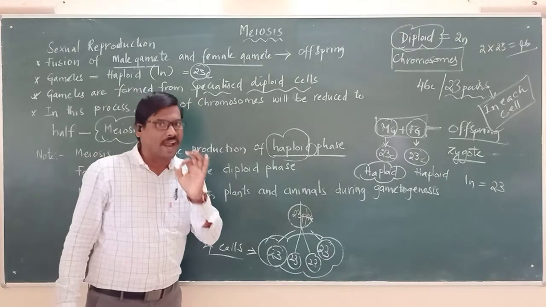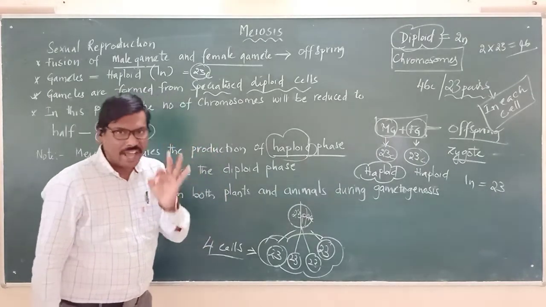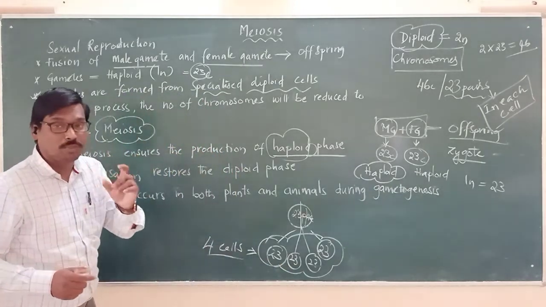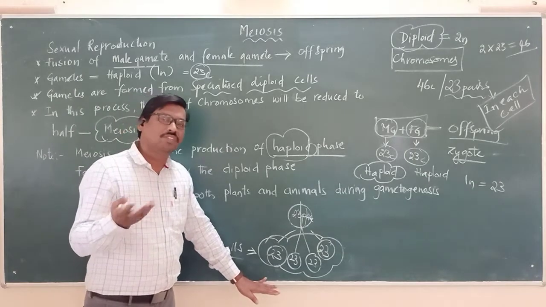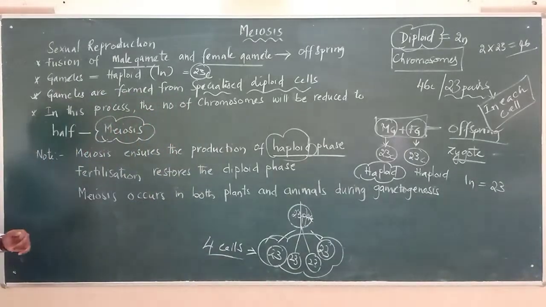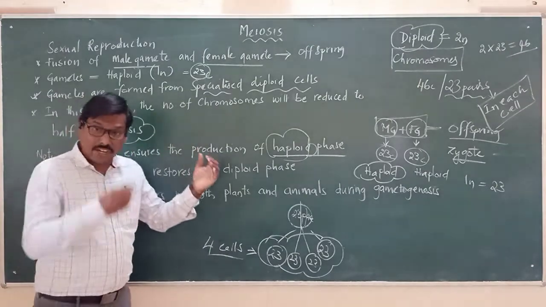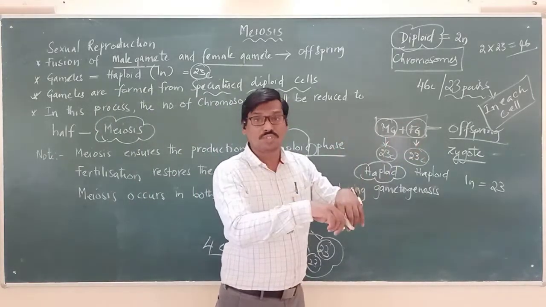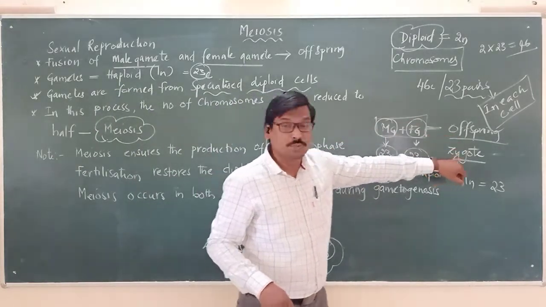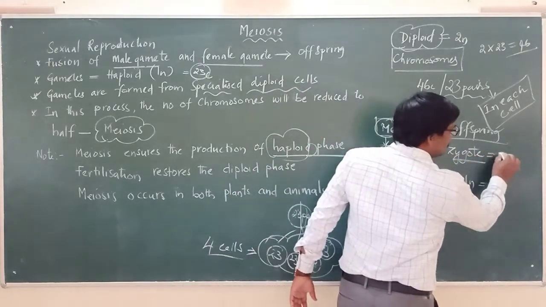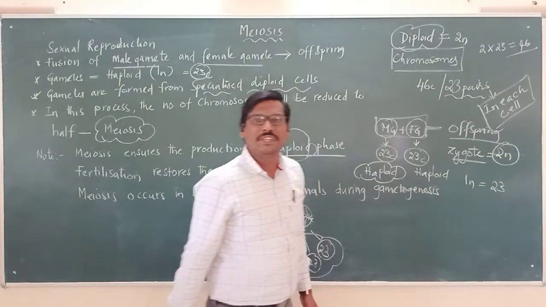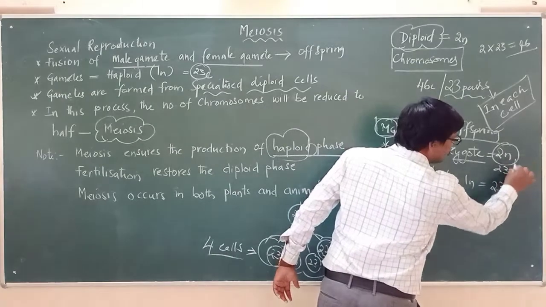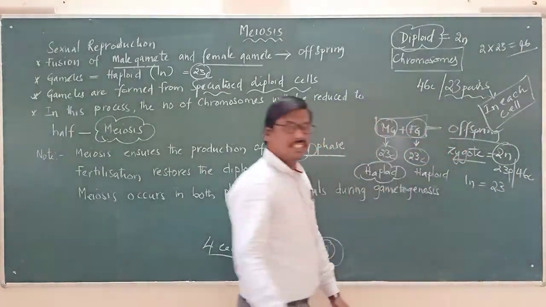Meiosis is guaranteeing that there will be production of cells with half the chromosomes in each cell, which we call male gametes or female gametes. That's the point we have to remember. Once meiosis reduces the number of chromosomes, the male gamete and the female gamete fuse together to form the offspring, otherwise called the zygote, which will have 2n. 2n means diploid cell, having again 23 pairs of chromosomes, or 46 chromosomes.